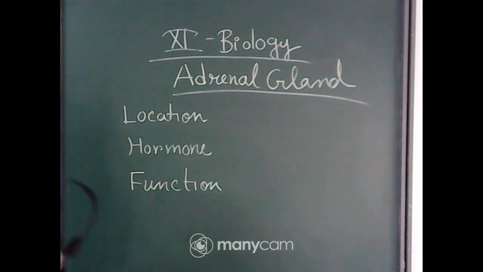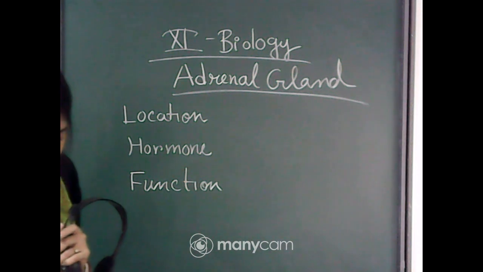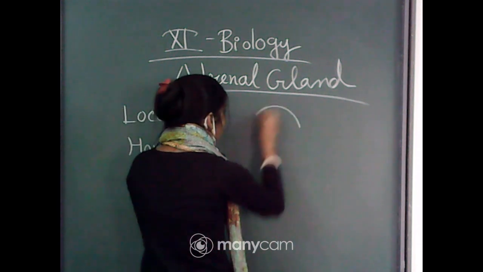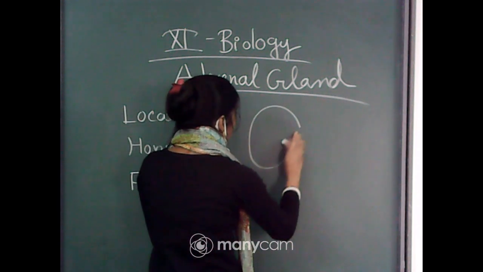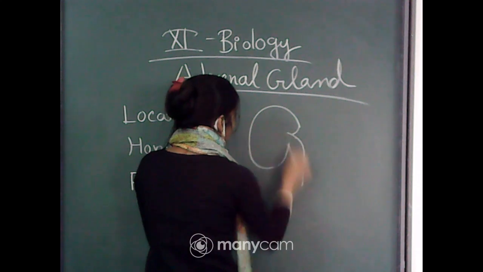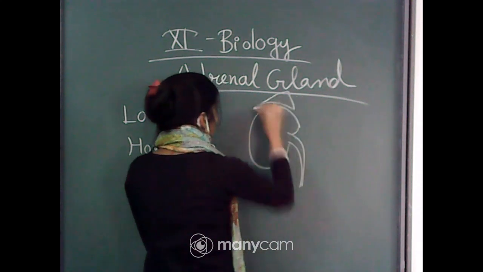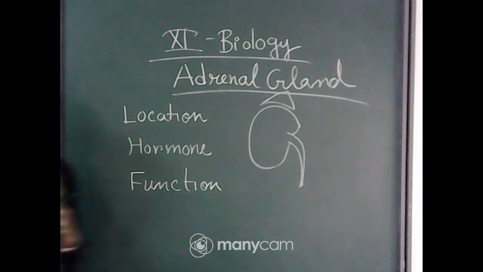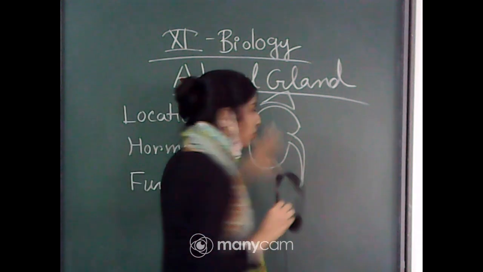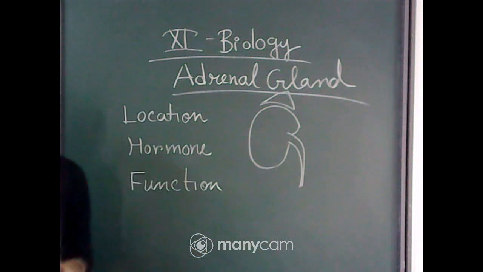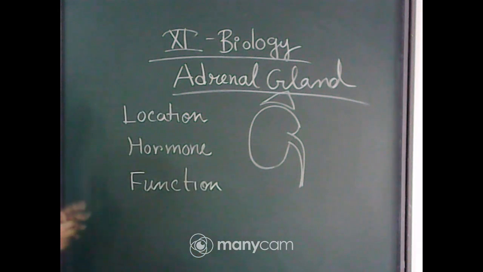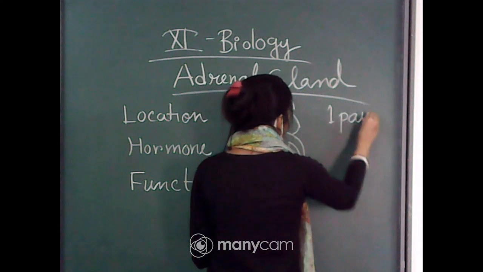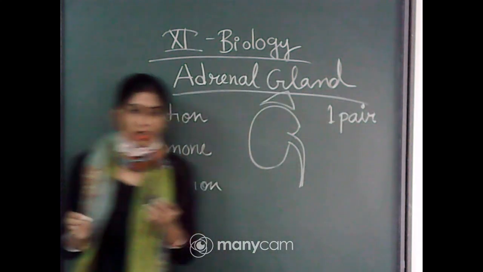So, like every day, first we will come to know about the location. So, if I draw a kidney, the position of adrenal gland is like this. Okay, so I have drawn one kidney. So, what is the position of adrenal gland and what is the number? It is one pair because two kidneys are present. So, the number of adrenal gland is one pair or two.